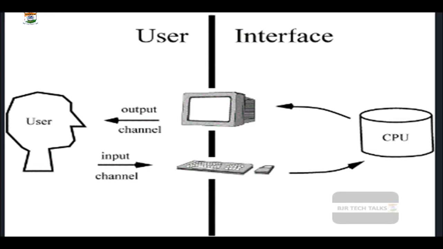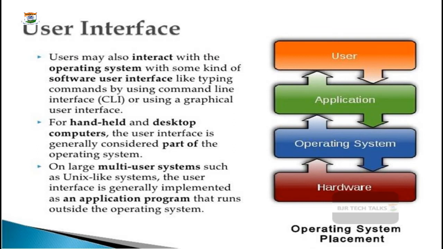That means whatever the command prompt, or the window screen, or the user interface dialog box you are seeing on your computer, everything is provided by the operating system.